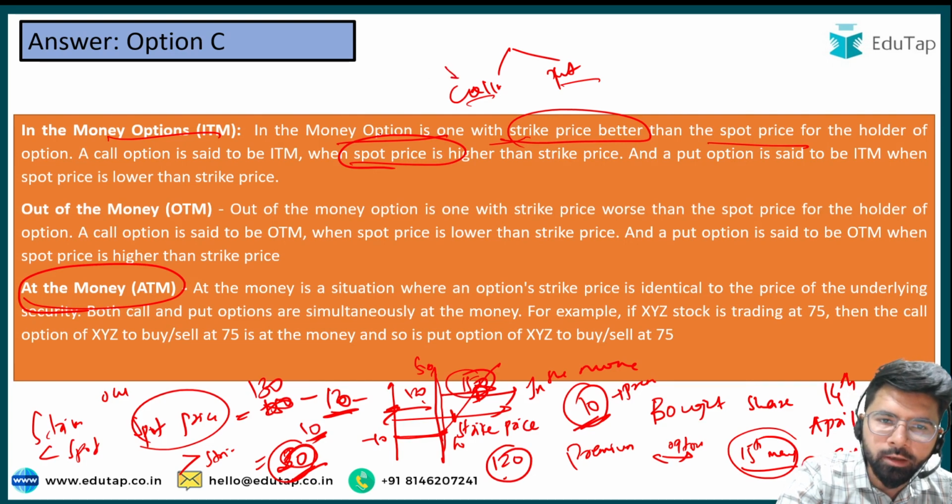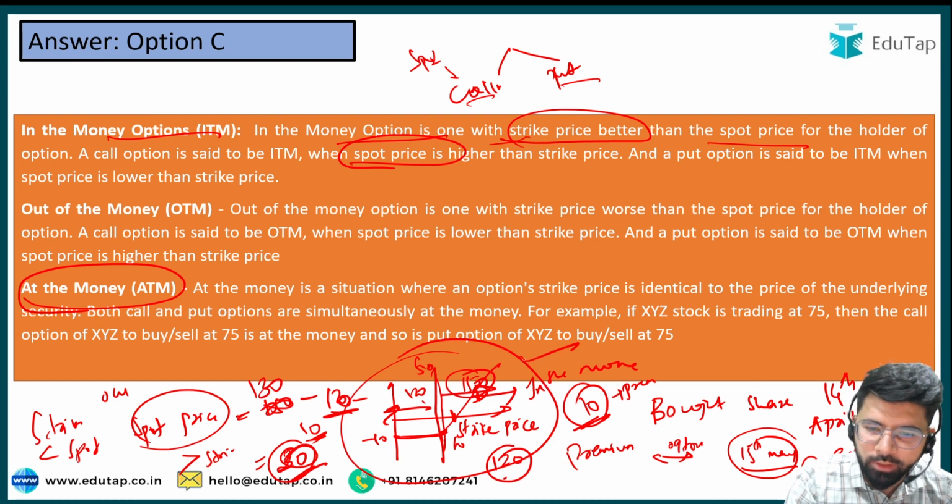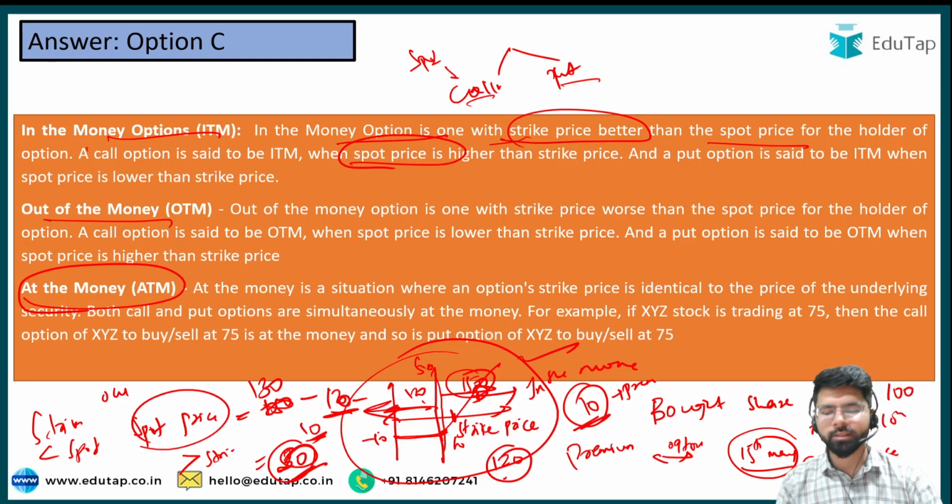In the call option, when the spot price is greater than the strike price, it is in the money. When the spot price is less than the strike price, it is out of the money. When they are equal, it is at the money.